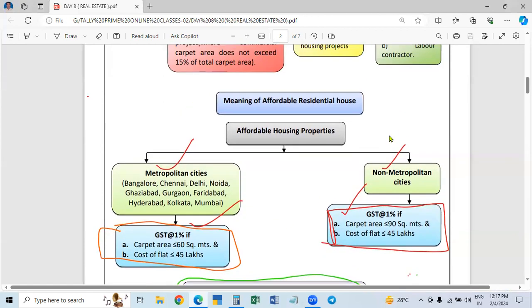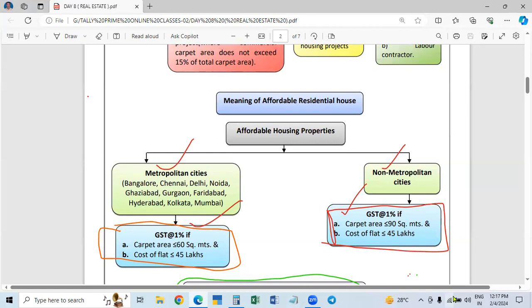In this case, the rate specified is, during 2019, from 12% they reduced. So the 2019 circular number, that is a notification number. In 2017 the rates were fixed. Notification 11 of 2017, central tax, that is the notification. In 2019 they issued another notification, 3 of 2019, from 1st April, 3 of 2019 of the central tax rates.